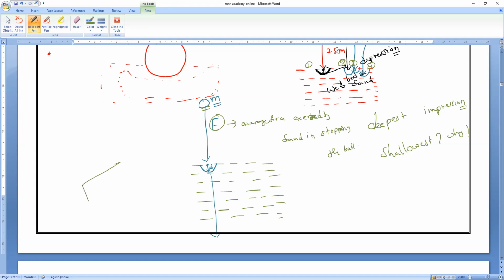If suppose the sand, or the surface, is not exerting the force, what will happen? For example, there is a surface, and now I am dropping some stone. The surface is not resisting. It is not exerting any opposite force to stop this body. So what will happen, everybody? The ball will pass through that. Am I right or wrong? Please respond, everyone. Yes, sir.